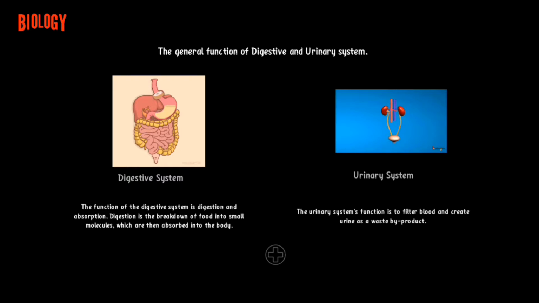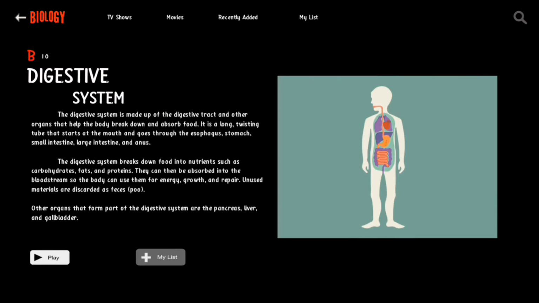Digestive system. The function of the digestive system is digestion and absorption. Digestion is the breakdown of food into small molecules which are then absorbed into the body. Urinary system. The urinary system's function is to filter blood and create urine as a waste byproduct.